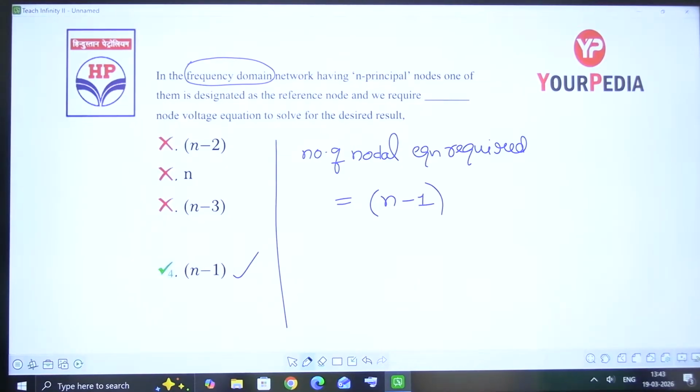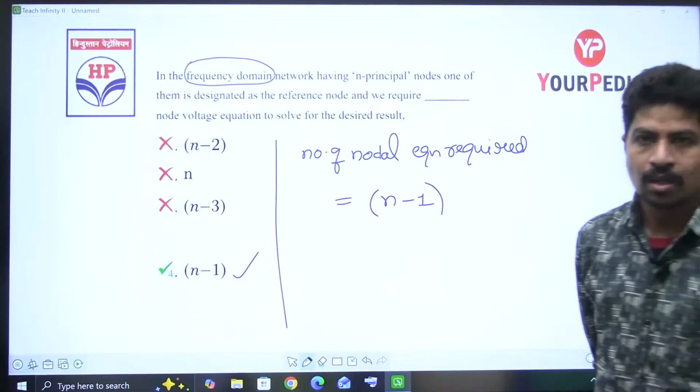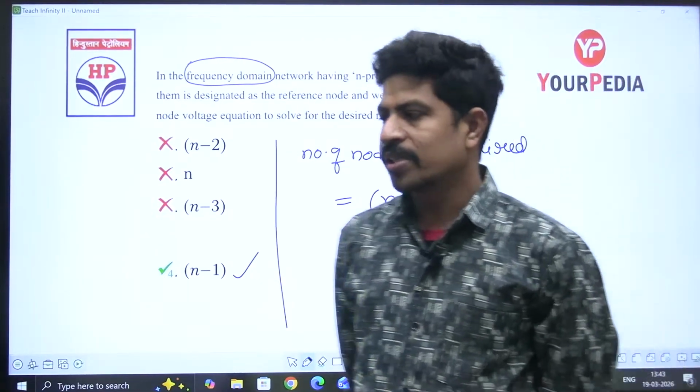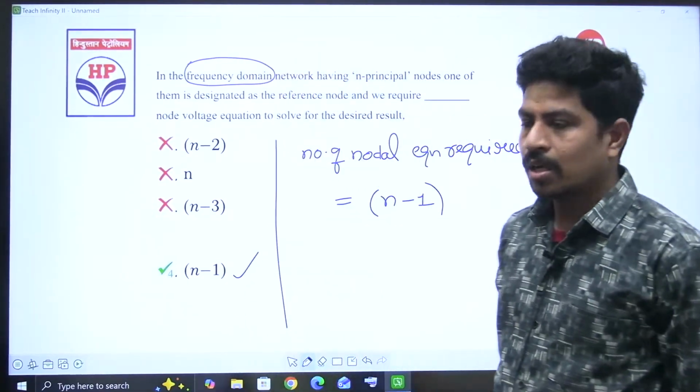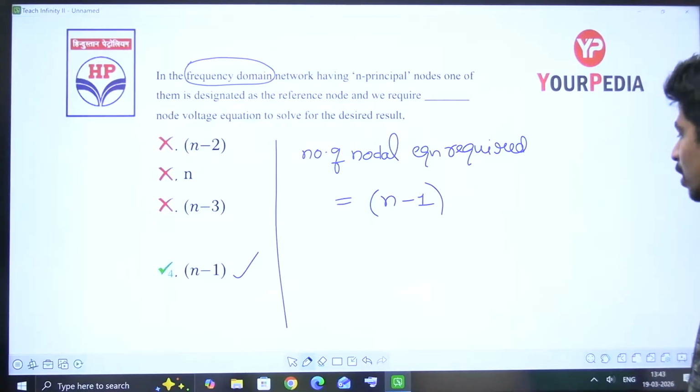Domain is not going to change the number of equations for the same method. I'm talking about how the domain will change differential equations into algebraic equations. Time domain is going to have differential equations. Those differential equations will become algebraic equations in the frequency domain. That's all. But it is not going to change the number of equations. Please do remember that point.